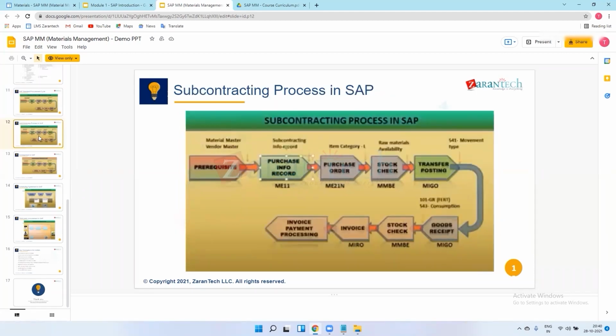There is also one big chapter, the subcontracting process. What is this? We send one raw material, one type of sheet, to the vendor, who will process that sheet. The vendor receives the semi-finished product and processes that sheet into the finished product. By using machines, there are some pressing machines.